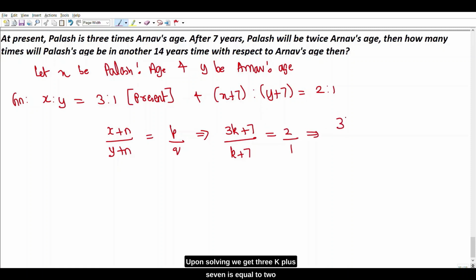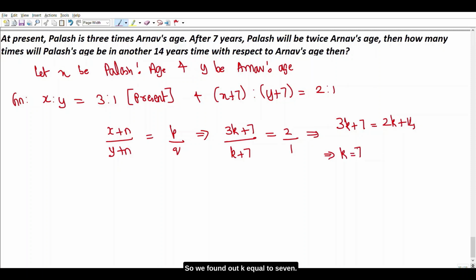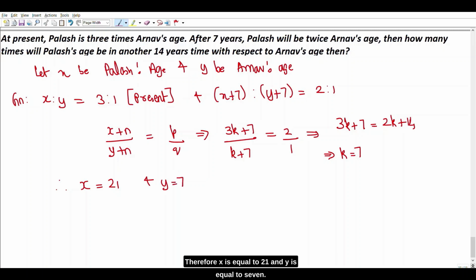Upon solving, we get 3k plus 7 is equal to 2k plus 14, which in turn will give k equal to 7. So we found out k equal to 7. Therefore, x is equal to 21 and y is equal to 7. So these two are present ages.